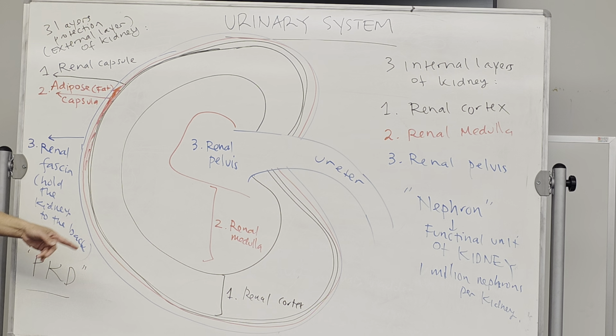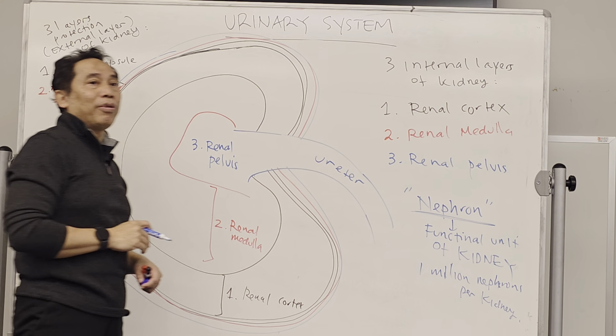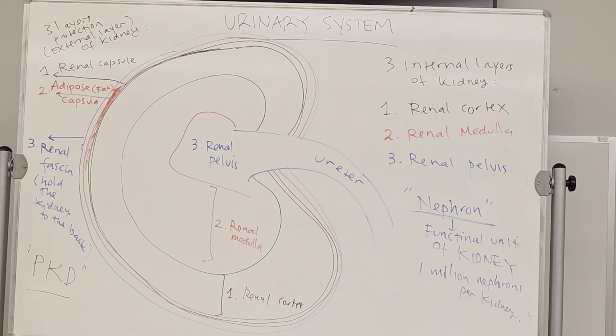So PKD is an inherited, autosomal dominant disease. Now, again, the functional unit or the structure that filters the blood is called the nephron. How many of them? 1 million per kidney.